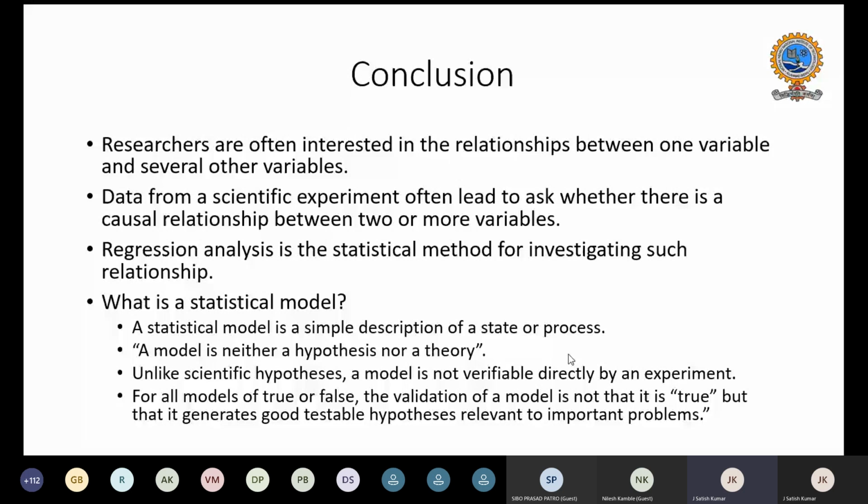What is meant by a statistical model? To explain in simple words, it's a description of a state or a process. Either it is a null hypothesis, a hypothesis, or a theory. Unlike a scientific hypothesis, it is not verifiable directly by experiment. So we have to construct some predictive models, which might be true or false. But for the validation of the models, if it is true, then we have to generate a good testable hypothesis that is truly relevant to the important problems.